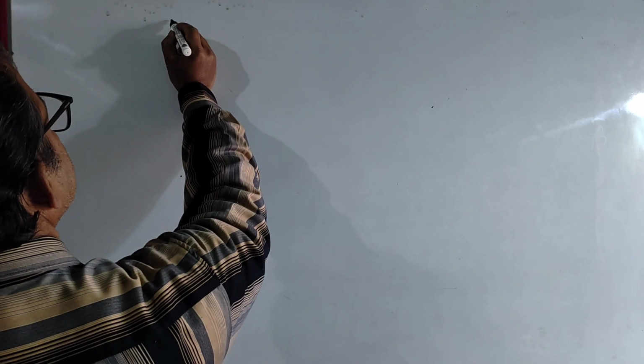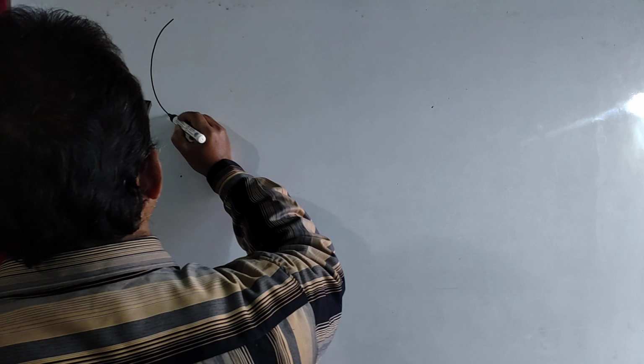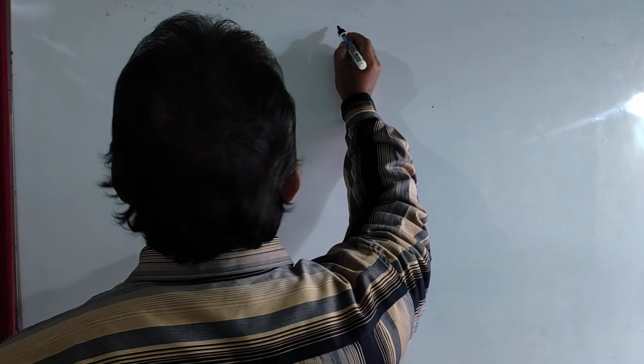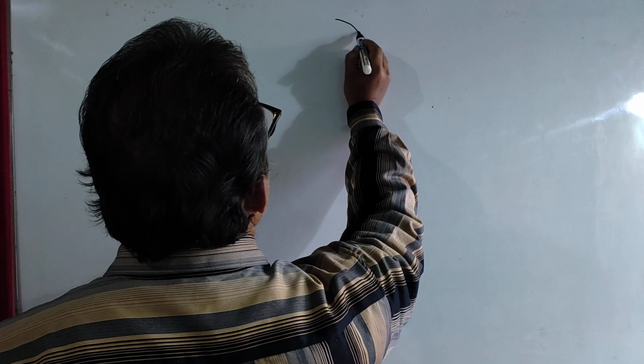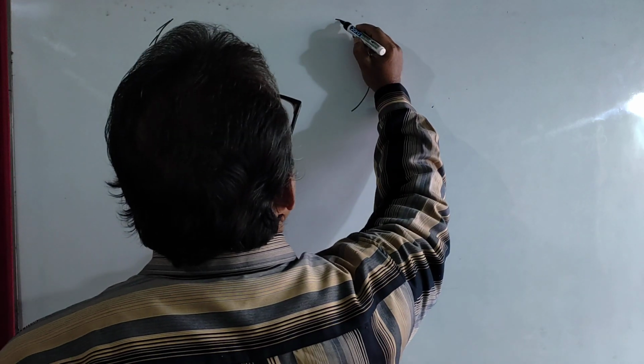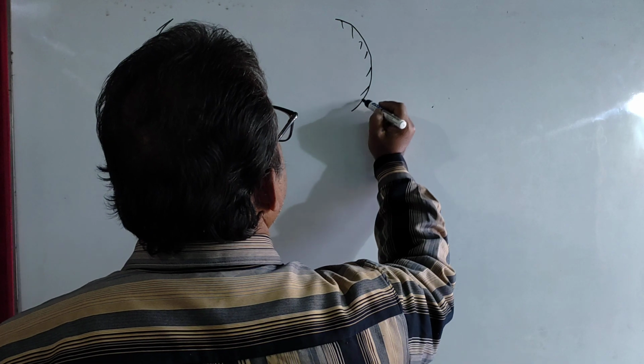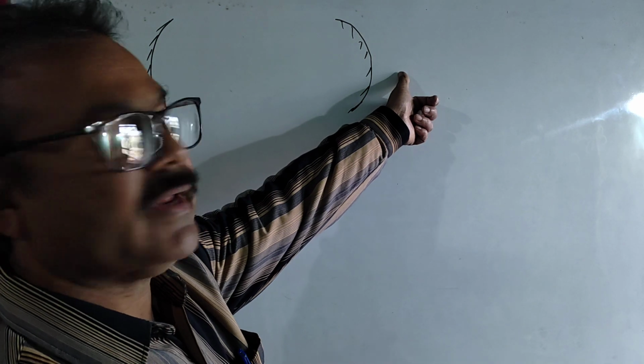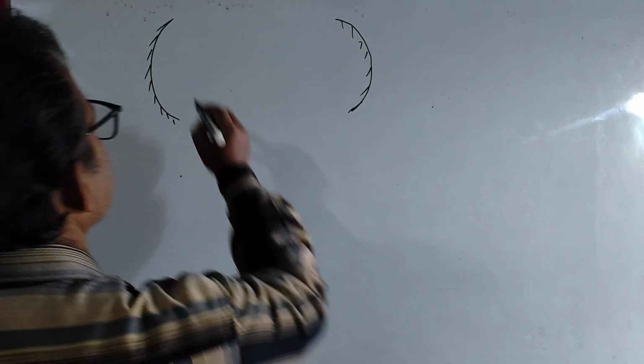Then let me tell now something about the differences between concave and convex mirror. Don't confuse, please. This one is the reflecting side, and here this one is the reflecting side.